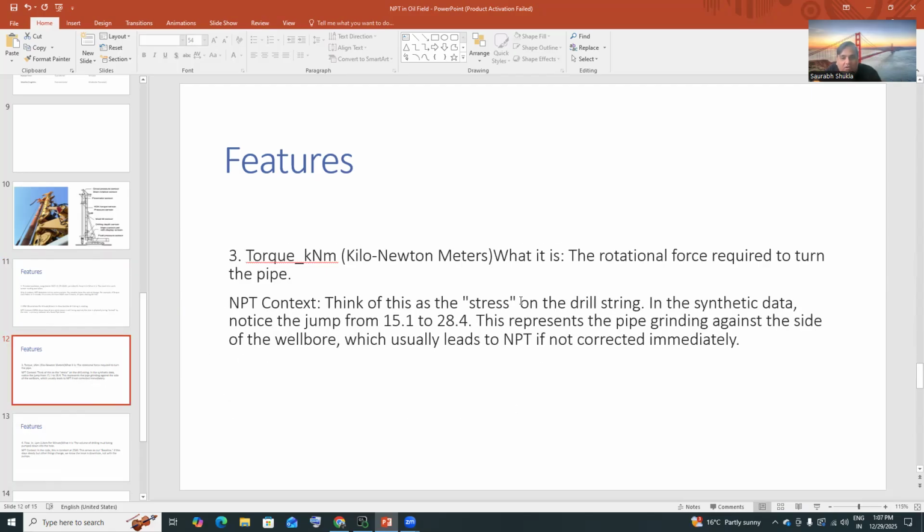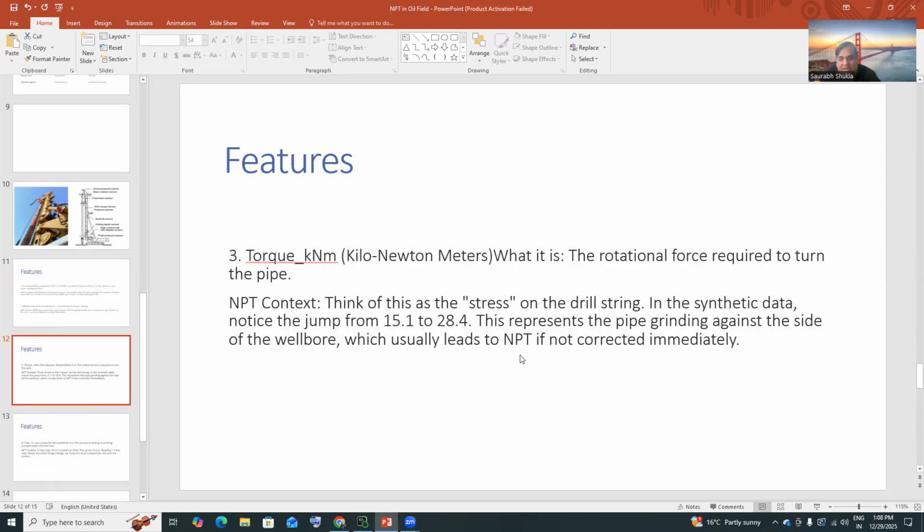Second thing is the torque. What is the torque? The rotational force required to turn the pipe. That is called torque, in kilonewton meters. In the NPT context, think of this as stress on the drill string. In the synthetic data, notice the jump from 15.1 to 28.4. This represents the pipe grinding against the side of the wellbore, which actually leads to NPT if not corrected immediately.